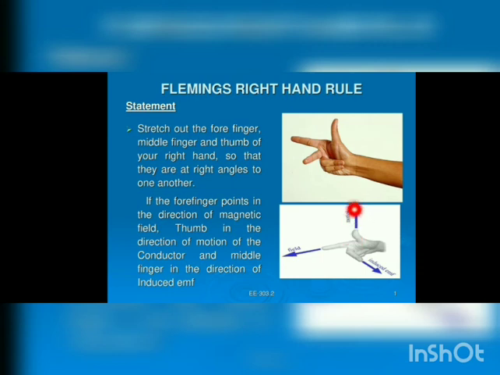If you hold your thumb and forefinger like this, then your middle finger will point towards the direction of induced EMF. So this is Fleming's right-hand rule.